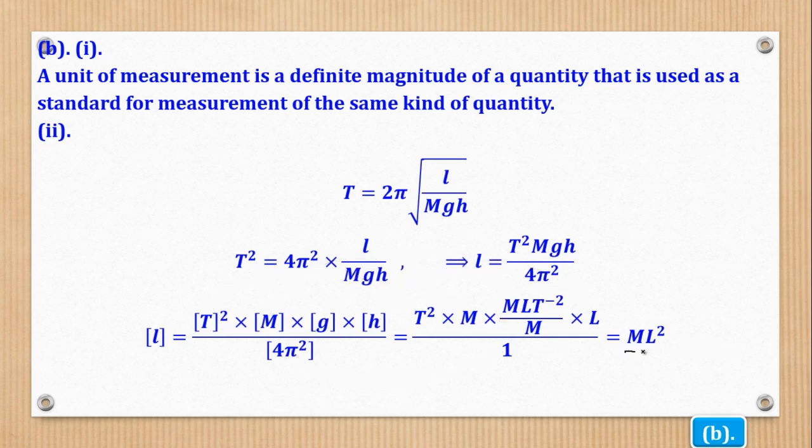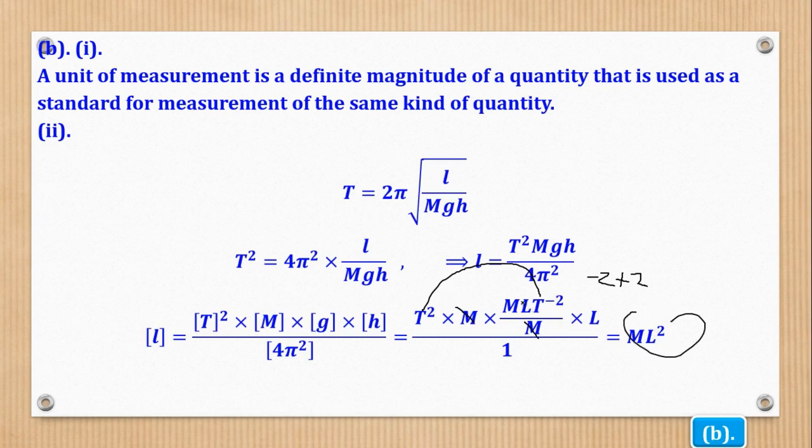How did they get ML squared? So let's see how it came about. This M and this M can cancel. Then there's something funny between this t and this t. They have the same base, so you add the powers because it's multiplication. So when I add the -2 plus 2, I get a power of 0. And we know that any number to the power 0 is 1. That is why there is no t here.